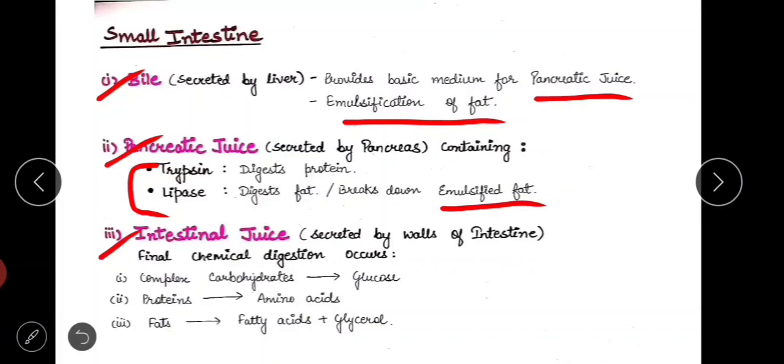What happens here? The complex carbohydrate is broken down to glucose, proteins are converted into amino acids, fats are converted into fatty acids and glycerol. So these four forms, glucose, amino acid, fatty acid and glycerol, are the simple absorbable forms so that they can be easily absorbed into our bloodstream. Now in the small intestine, complete digestion of food takes place and complete absorption of nutrients also takes place.